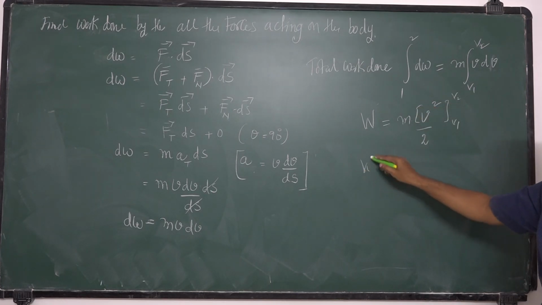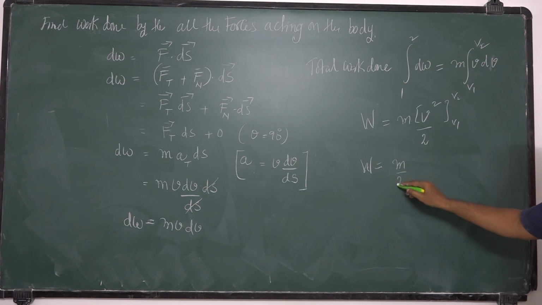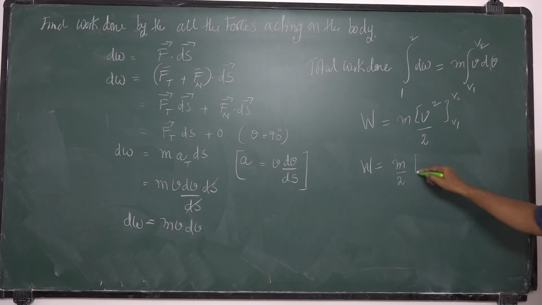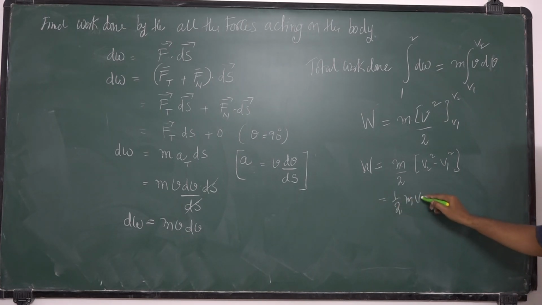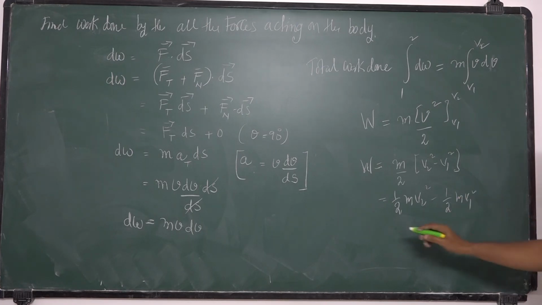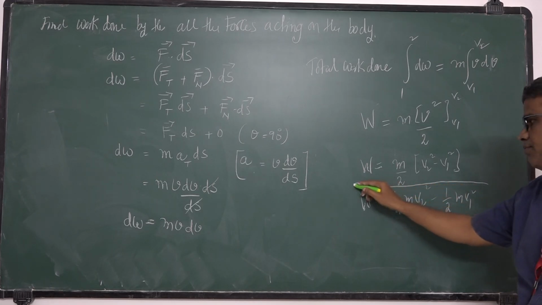So work done is equal to half m into v2 square minus v1 square. That is half m v2 square minus half m v1 square. This is called the work energy theorem.